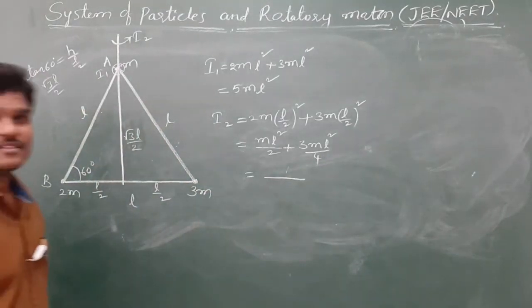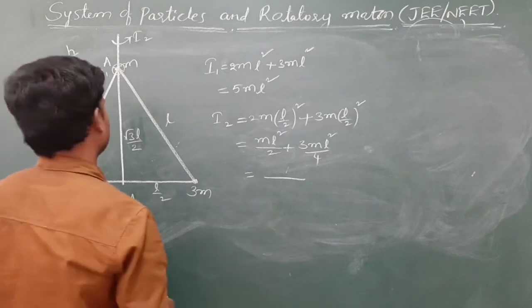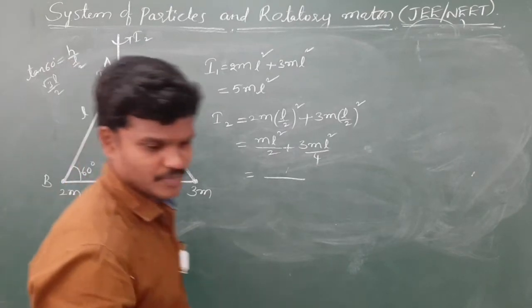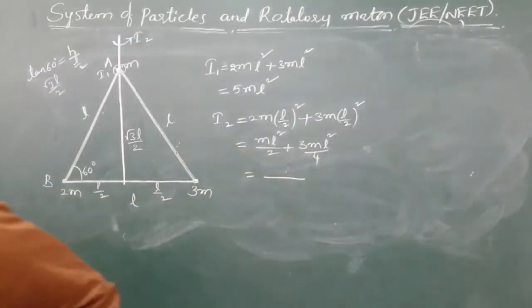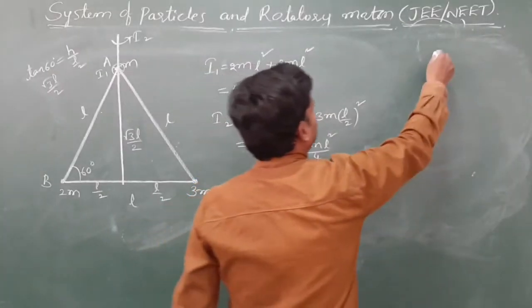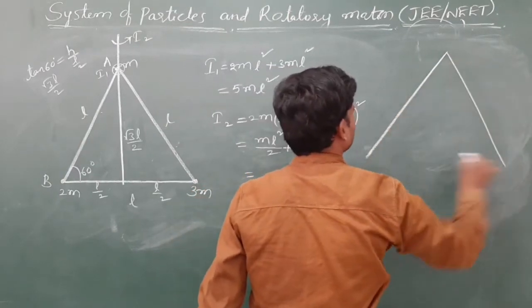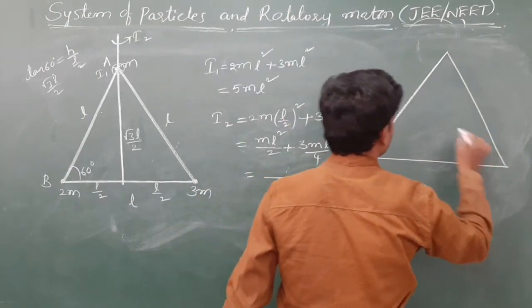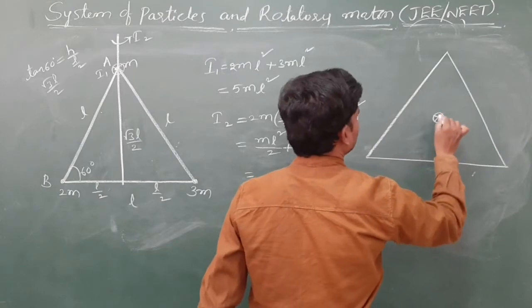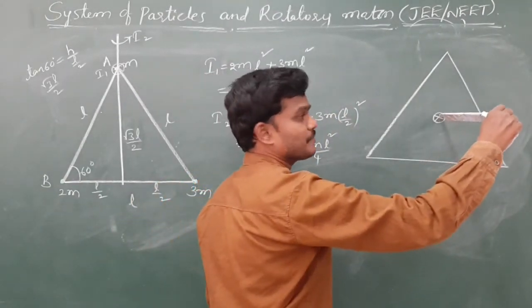And the third one, they are asking about the axis passing through the center perpendicular to the plane. Let me draw the diagram again. They may ask from any place.